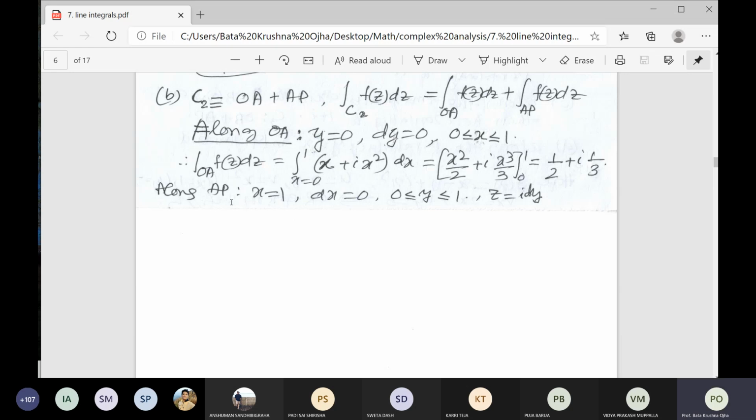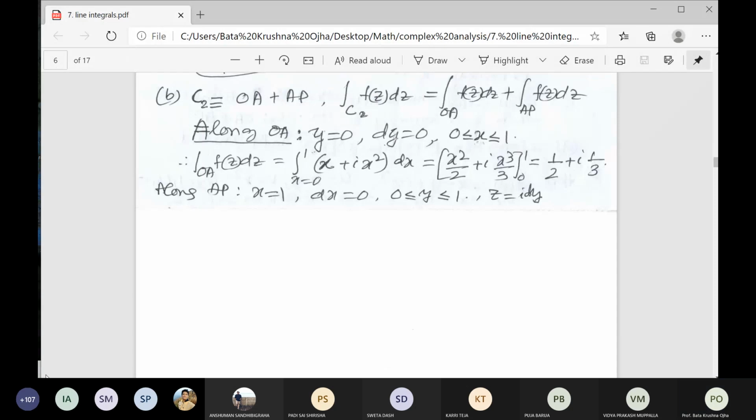Then what is your z here? Sorry, I have written wrong here. You write z is equal to 1 plus iy. Because x is equal to 1, z is equal to 1 plus iy.